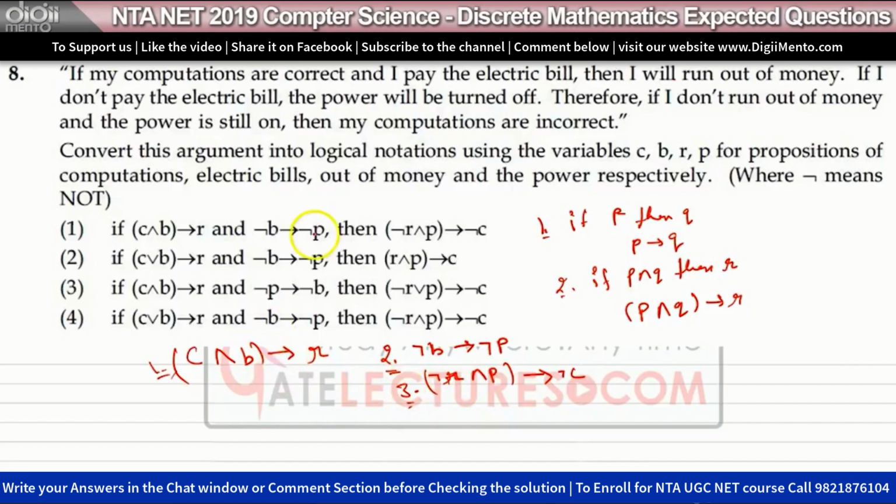Okay, let's try to find out the options. If C and B implies R, this is okay. Not of B implies not of P, this is okay. Not of R and P implies not of C. Okay, this is the answer.